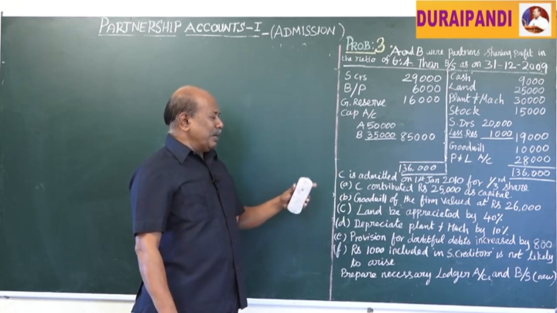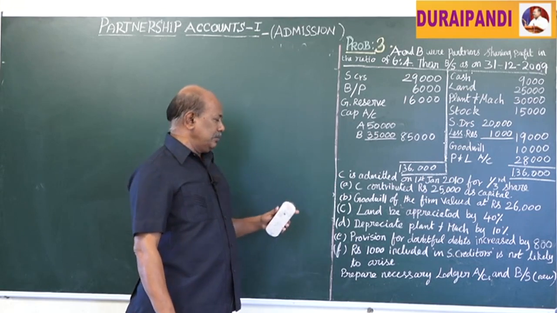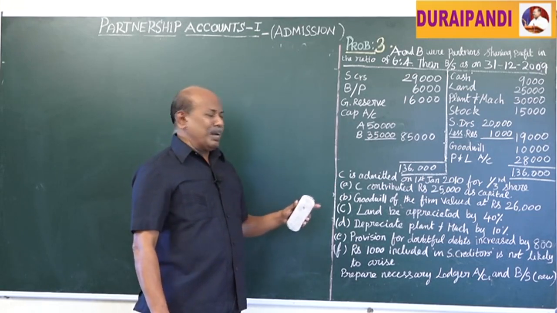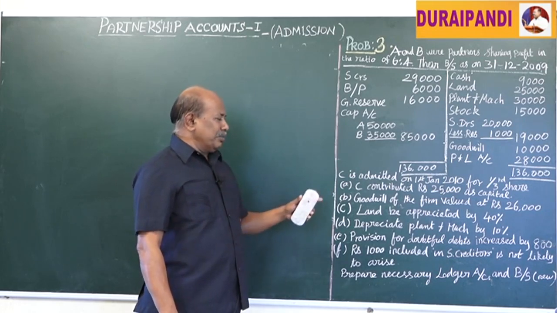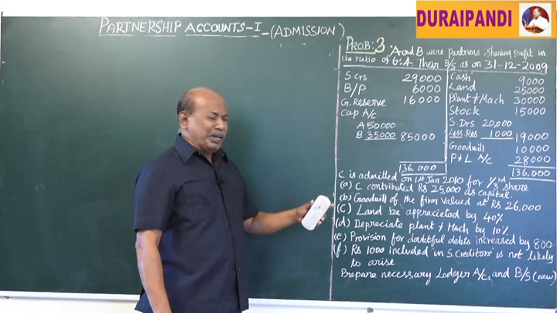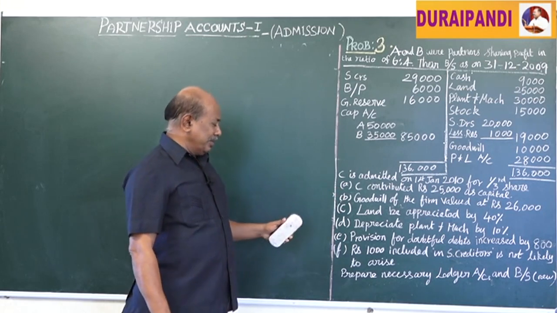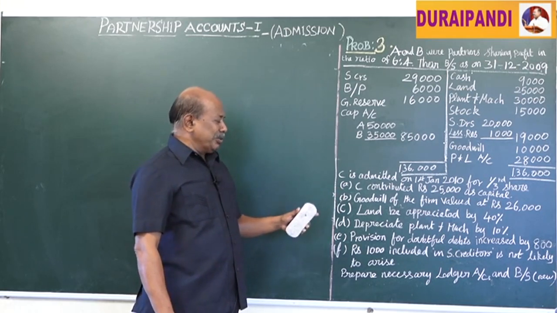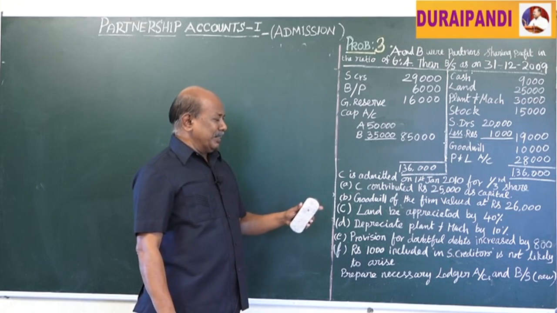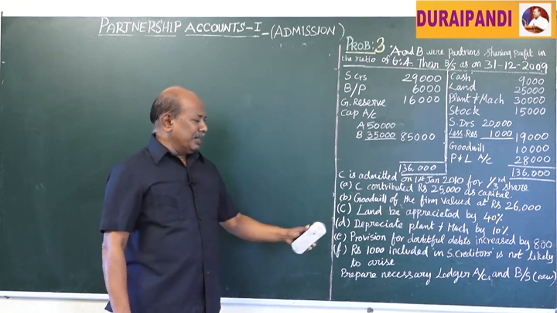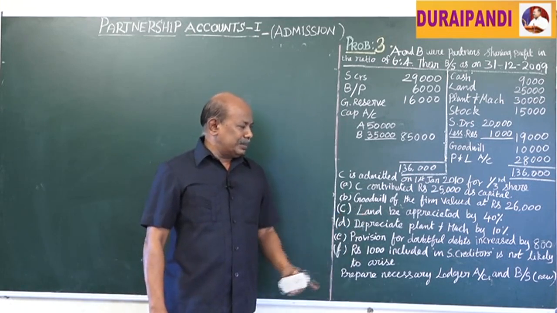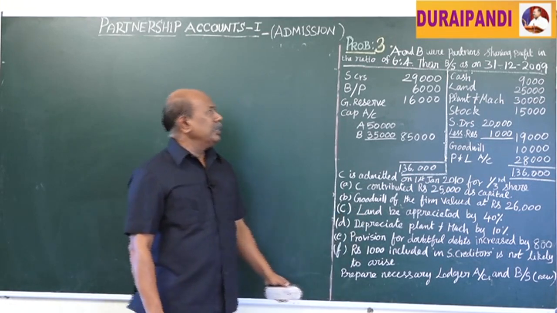Land be appreciated by 40%. Depreciate plant and machinery by 10%. Provision for doubtful debts increased by 800 rupees. Rupees 1,000 included in sundry creditors is not likely to arise. Prepare necessary ledger accounts and the new balance sheet of the firm.